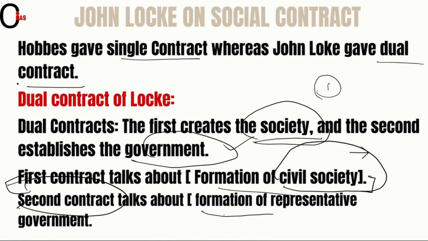So the major difference is Hobbes only gave the single contract, but whereas Locke gave the dual contract. So I hope it is clear, friends, right?